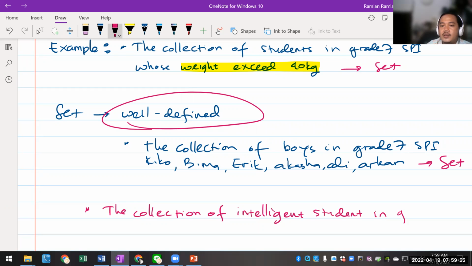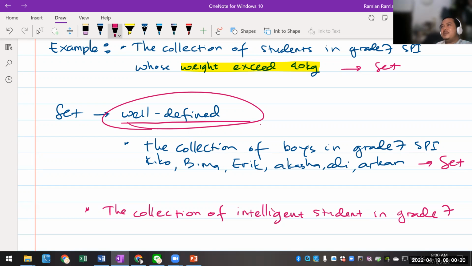In grade 7. Okay, I'm going to tell you that this is not a set. Can anyone tell me why this is not a set? That's a question. Gimana guys? Ini bukan set ya. Pertanyaannya, kenapa ini bukan set? There's one word that makes this vague, itu maksudnya apa sih?